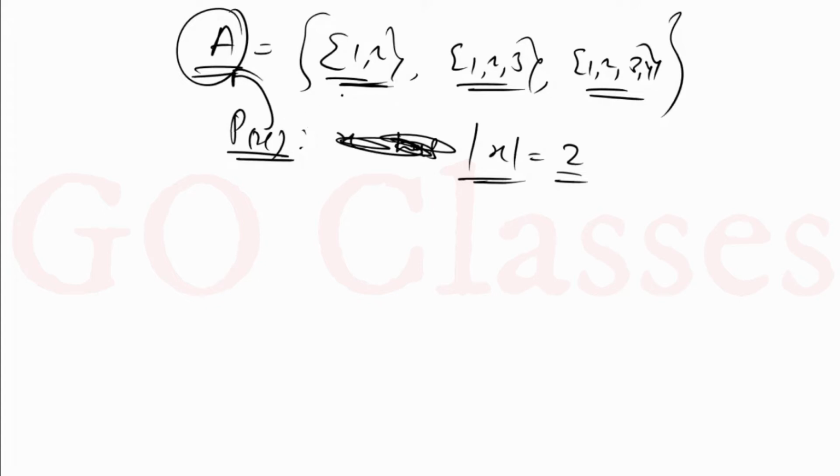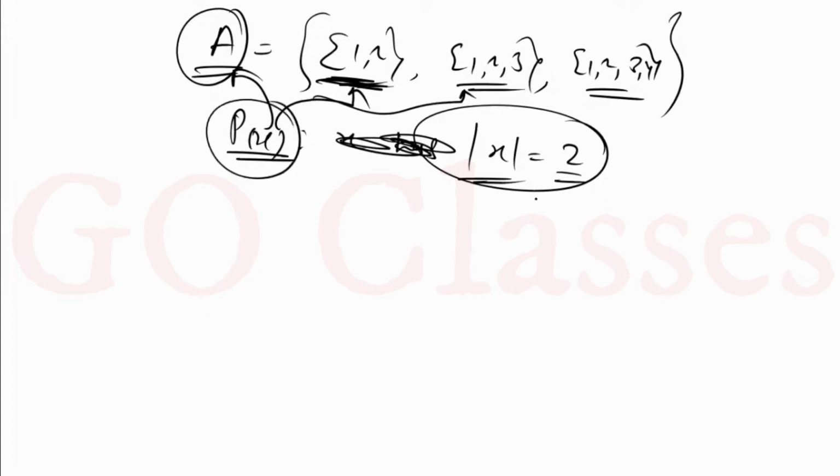Now if I take this element, then this element is satisfying the property because cardinality is 2, but its superset is not satisfying the property. So that's why I can say that this is a non-monotonic property. Okay, so that is the definition of monotonic and non-monotonic. Now let's see what this Rice theorem is saying.